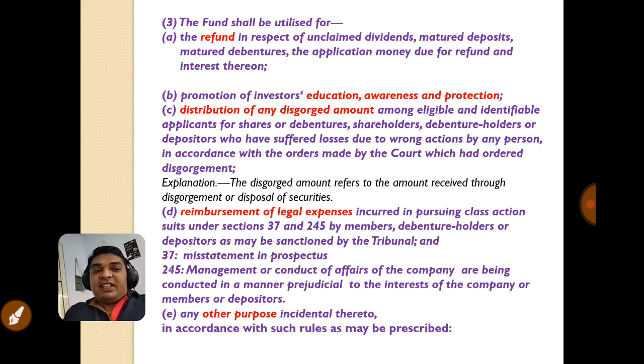What are sections 37 and 245? Section 37 is about misstatement in prospectus, and 245 is about the affairs of the company being conducted in a manner prejudicial to the interest of the company, members or depositors. That means the company is doing something wrong, or has given some false information in the prospectus. Generally, everybody knows that a prospectus is issued before or at the time of the IPO.